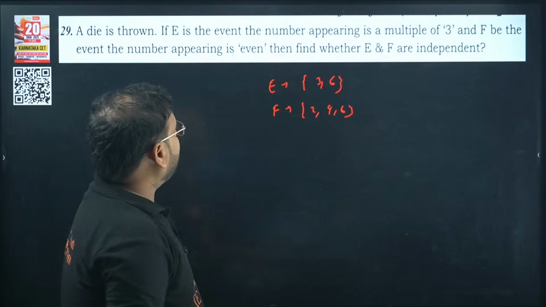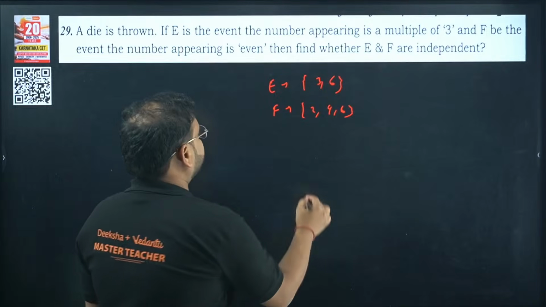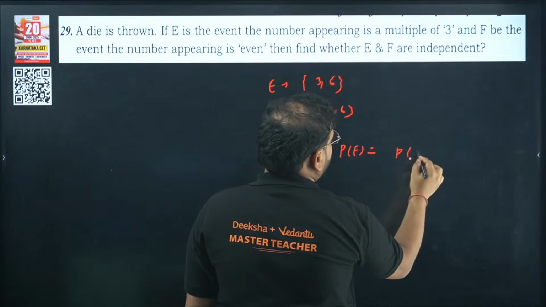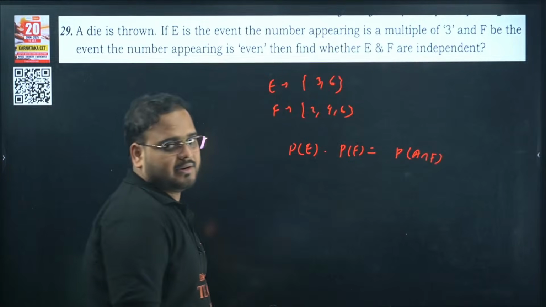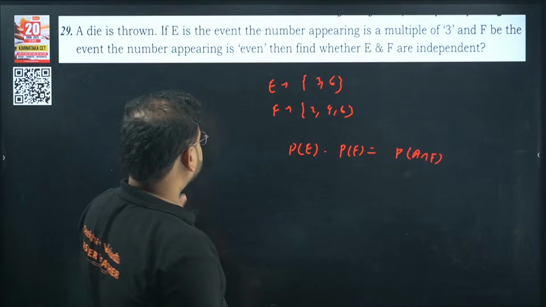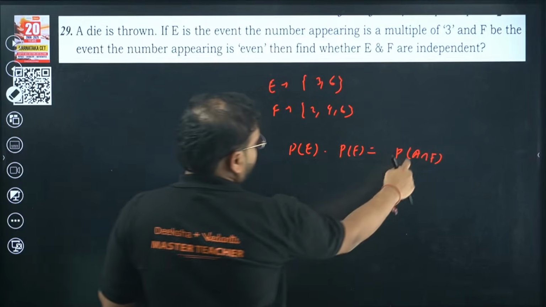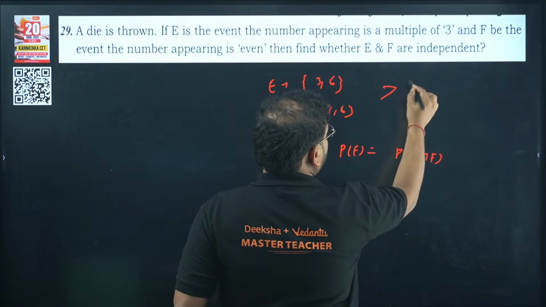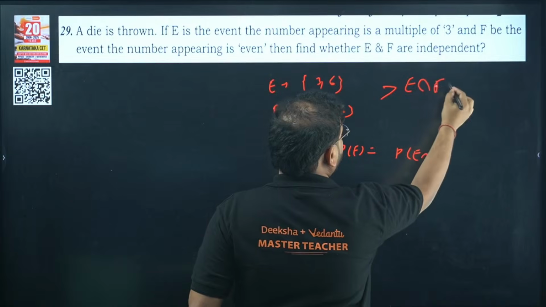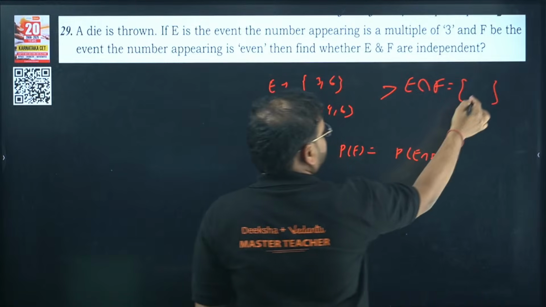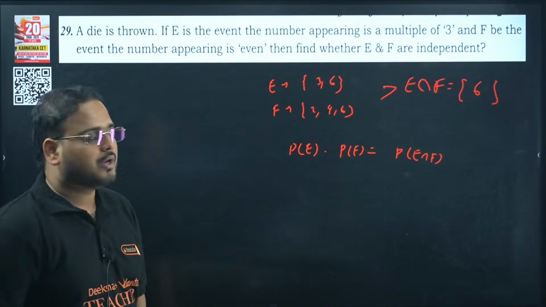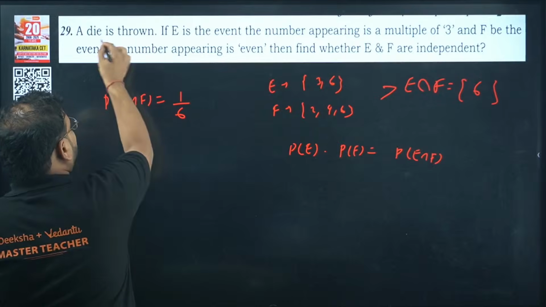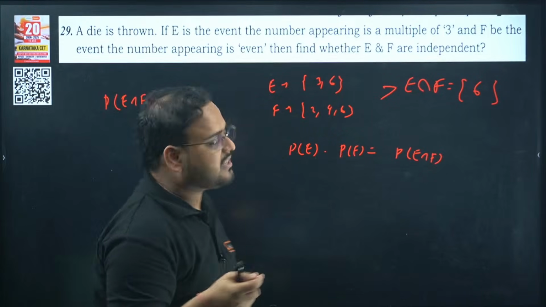Asking you whether they are independent or not. How to solve it? Simply find P(E). For all of you who don't know, P(E) into P(F) should be equal to P(E intersection F), then it is independent. So what is the intersection of E and F? Check here. Find from these two. Intersection of E and F is only 6, only the number 6. So what is the probability of P(E intersection F)? It will be 1 by total. A die is thrown means it has 6 faces. So 1 by 6 is P(E intersection F).